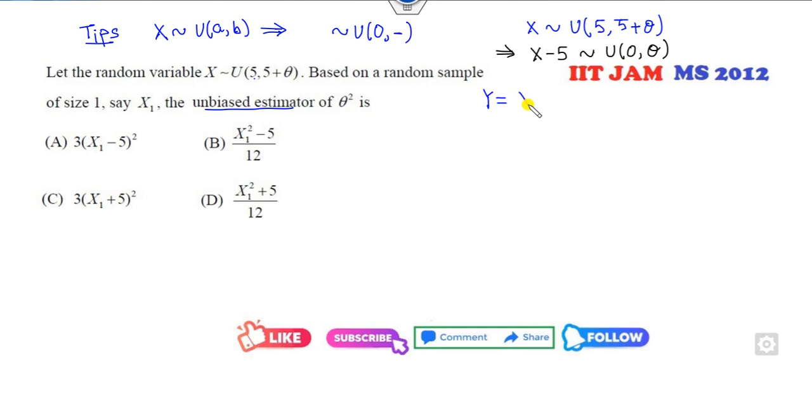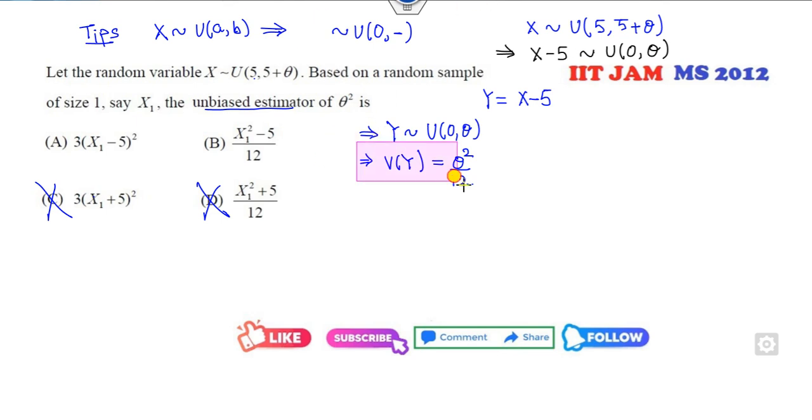So if I call y as x minus 5, what does it mean? Y follows uniform distribution of this one. Clear? Then I can find, because I need theta square, so theta square is obtained from the variance of this. So variance is theta square over 12. Now if I look at this, this is x minus 5. It can be written like here. So I can solve it this way.